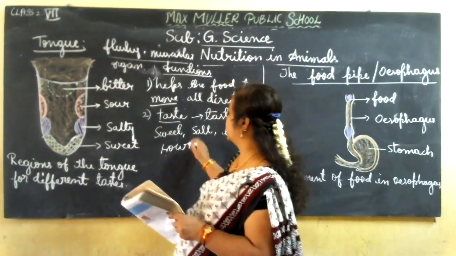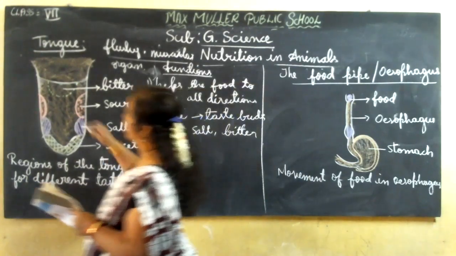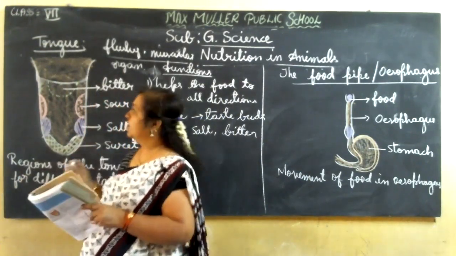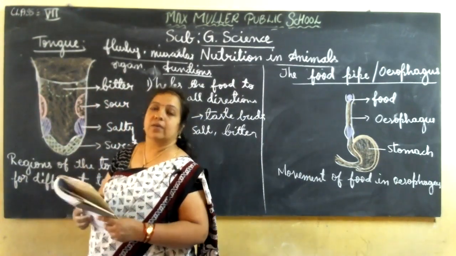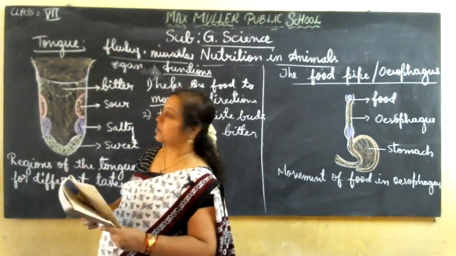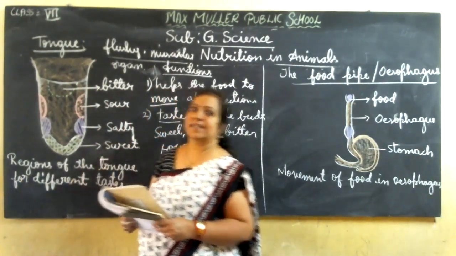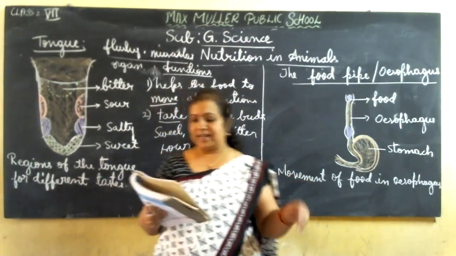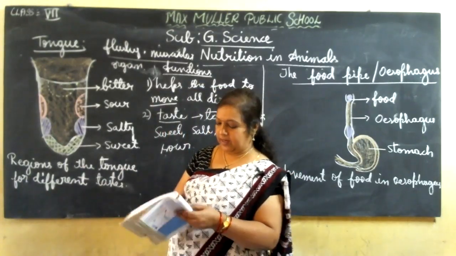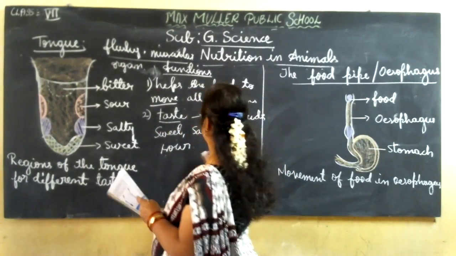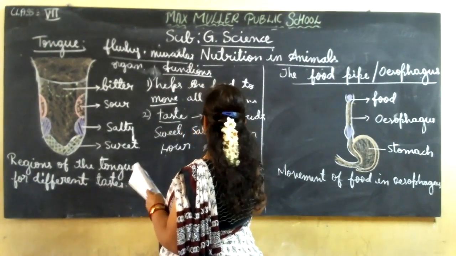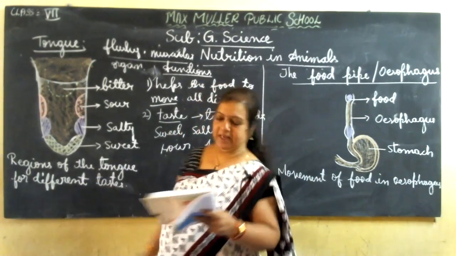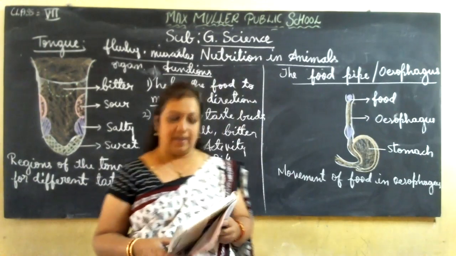How can these tastes be identified? Here there is a picture of the tongue. You also write it, children. Practice in your science rough note. In that, write down all these points along with the diagram also. How does the tongue get the taste, how does each one get identified? For that they have given an activity here, activity 2.4. In that activity, they are telling us to make a sample.